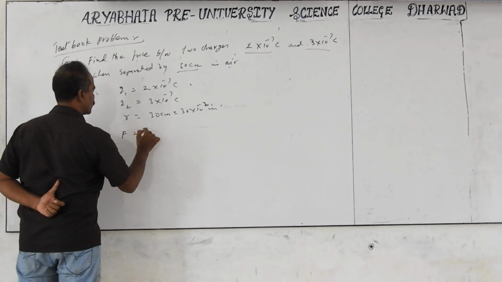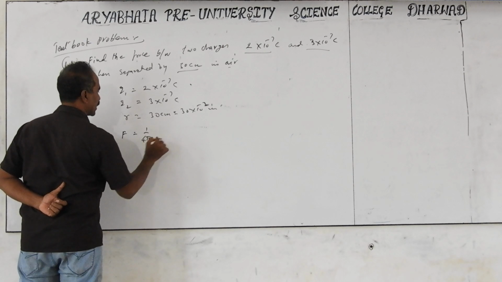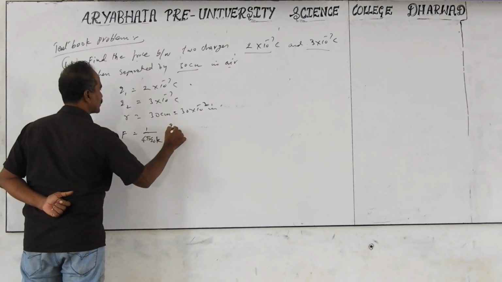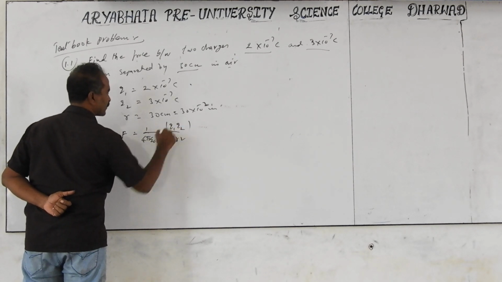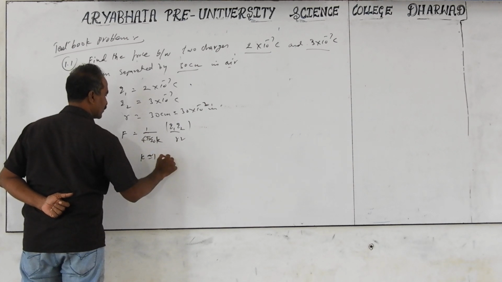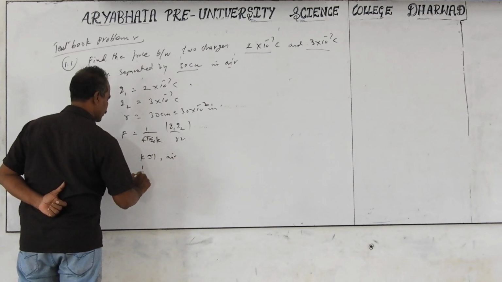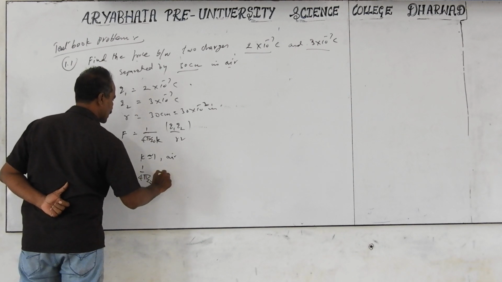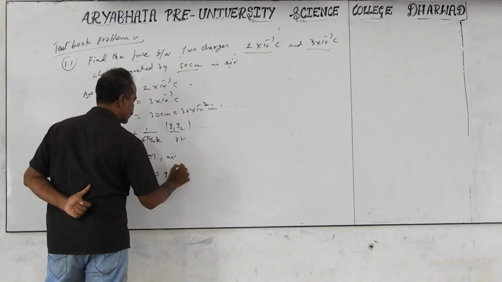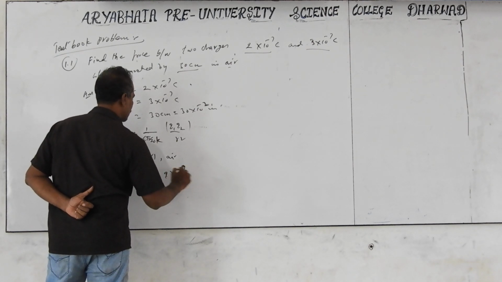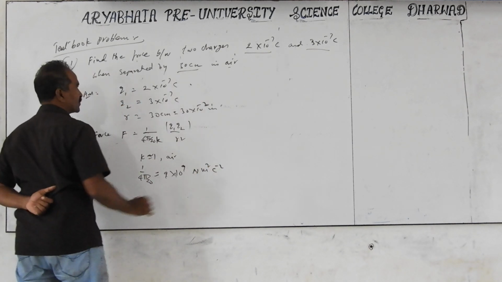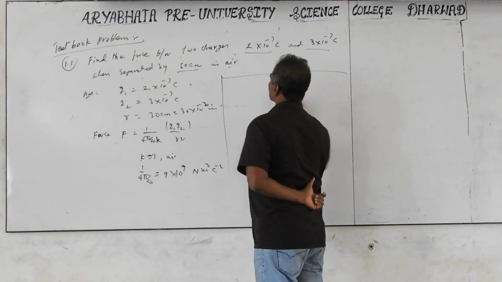F is equal to 1 by 4 pi epsilon into K into Q1 Q2 by r square. K is equal to 1 for air, the dielectric constant. And 1 by 4 pi epsilon naught: you don't need to substitute the 4 pi epsilon naught separately, directly use the total value, 9 into 10 to the power of 9 newton meter square per coulomb square. Therefore, force becomes equal to